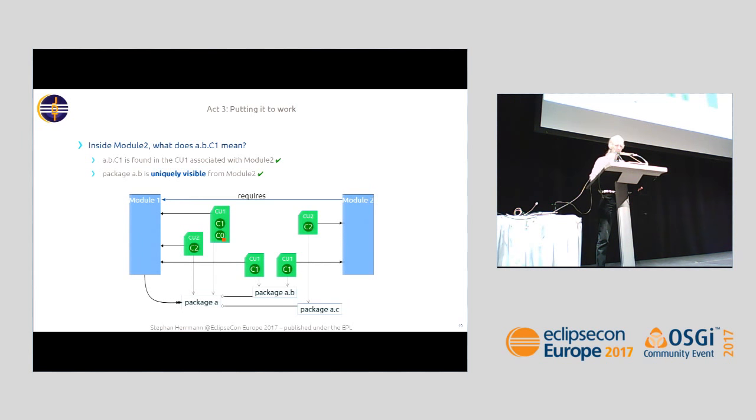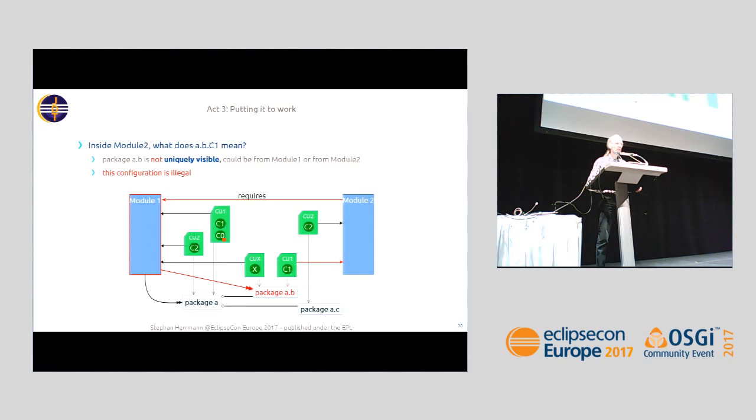I'll show you what this means by a counterexample. I just add one more edge to this diagram, an export edge, so that module 1 now exports package a.b. This violates the rule, so now there are two paths in this diagram by which from module 1 you can reach package a.b. And this is enough to declare that this is an illegal program. The package a.b is no longer uniquely visible, so this is illegal. In this case it would actually cause a name clash, but even if we change one of those compilation units from CU1 to X and the class to X, there's no name clash at the class level, but at the package level, the application is still illegal.